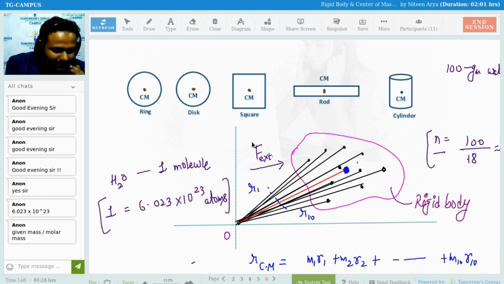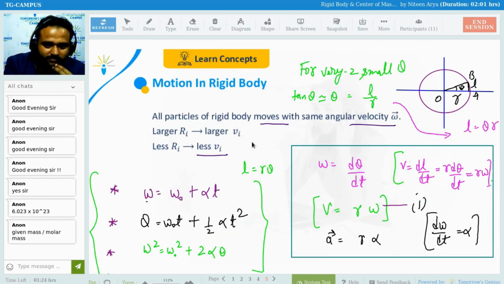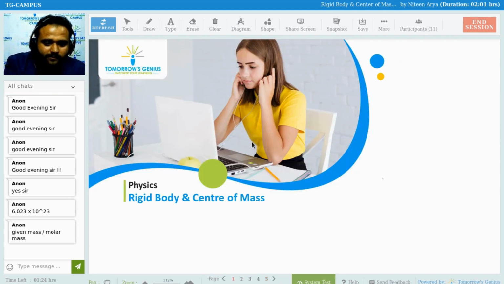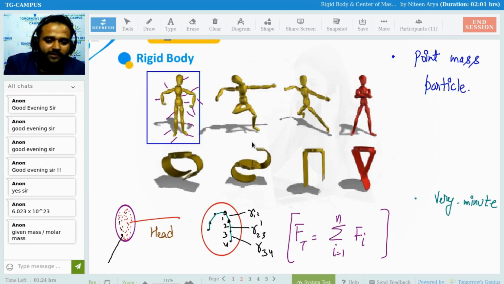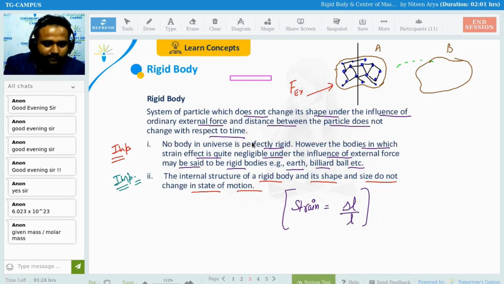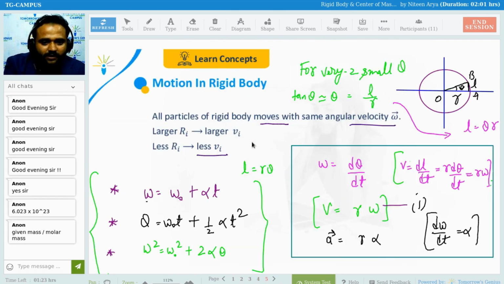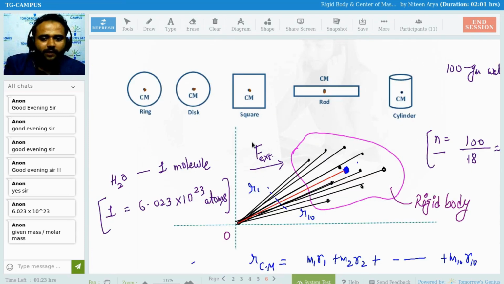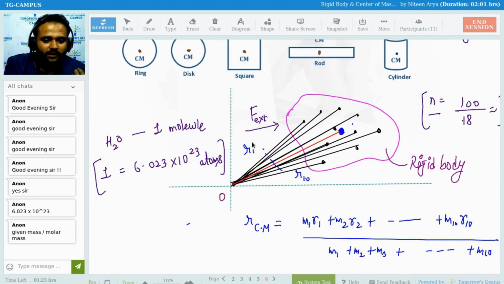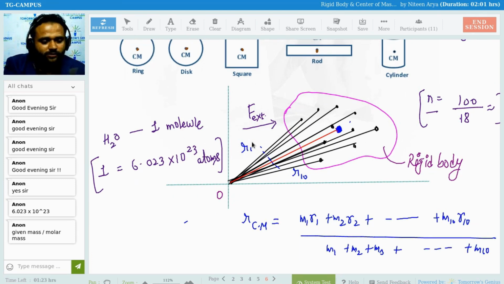Okay. What we have done till now, just a quick recap for you. See, this is rigid body and center of mass. We understood what a rigid body is. We did the definition of a rigid body, the motion of a rigid body, and the relation between linear velocity and angular velocity, and the three equations for angular velocity. You can say the equations of motion for rotation, because in rotation we need to find this angular velocity. And then I am just explaining the center of mass. Clear, everyone? Clear na? So we can move ahead.